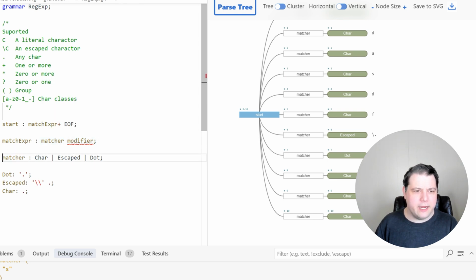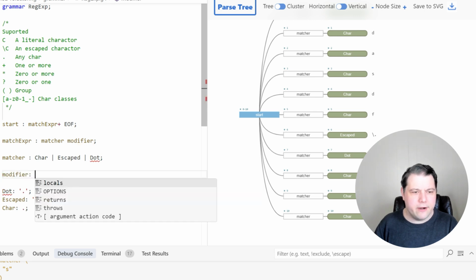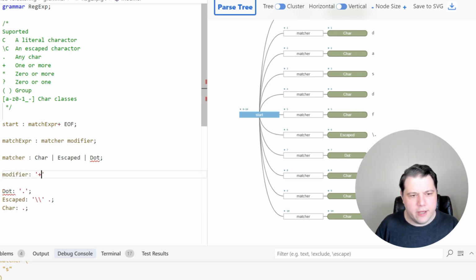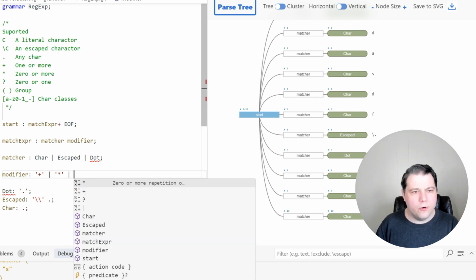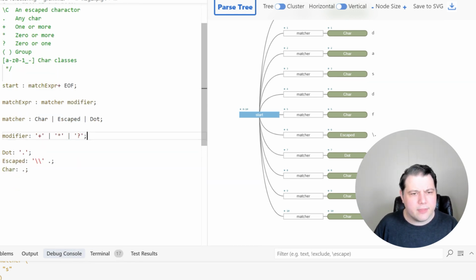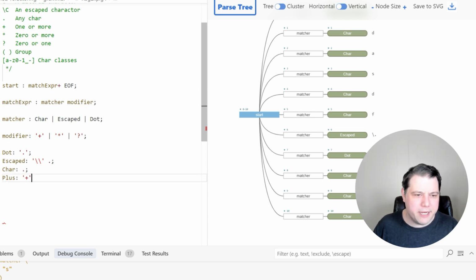And matcher is what we already defined, but a modifier is one of plus, or it might be star, or it might be question mark. Now, ANTLR will define rules for each of these types of tokens, but I care about the order, so I usually like to go ahead and define these myself, because the order that these match in can matter. And I want, for instance, these to match after this, before this. Seems appropriate to me.